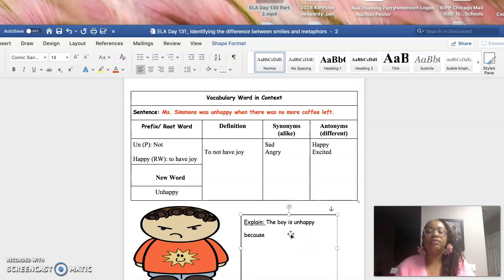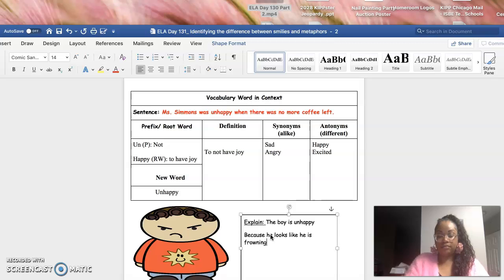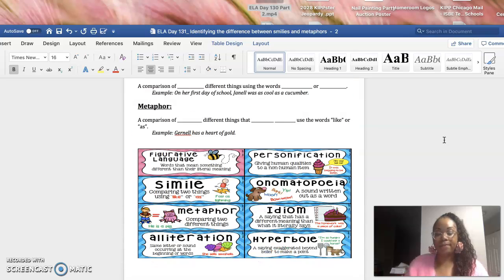Excellent. So how do you know that the little boy is unhappy? He looks really unhappy. Poor little thing. I'm looking at his face. It looks like he's frowning, right? His eyes are kind of squinted and his mouth is in a frown. So I know that he is unhappy because he looks like he is frowning. Okay? Good. So let's go ahead and let's move on to our board equals paper.